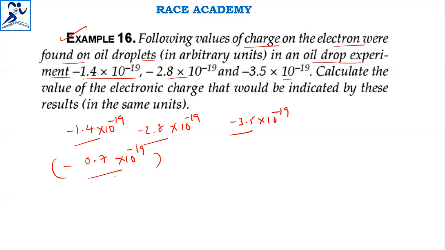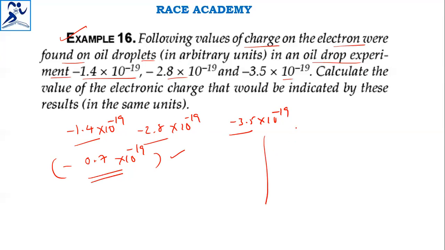This is the value of electronic charge. The highest common factor of 1.4 and 2.8 is 1.4, because if you divide 2.8 by it, we get a whole number. And the highest common factor of 1.4 and 3.5 is 0.7, because 0.7 divides both 1.4 and 3.5 in whole numbers. So the value of electronic charge is this one.